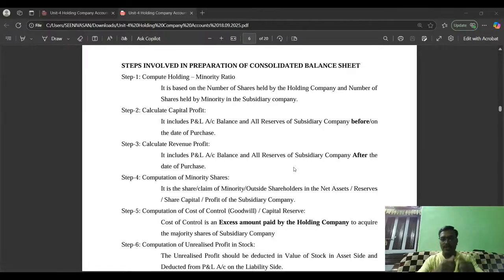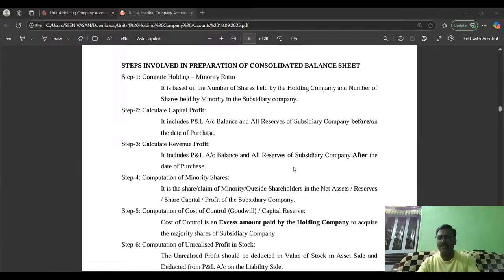Okay, I have given one example now. ABC company acquired 80% of shares of X company. Have you remembered this example? Suppose assume that the total value of share capital of X company is rupees 5 lakh. Suppose that ABC company, while acquiring the shares, has paid more than 5 lakh, the excess amount is goodwill.